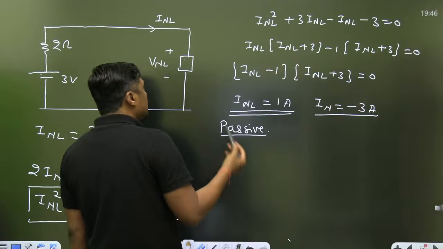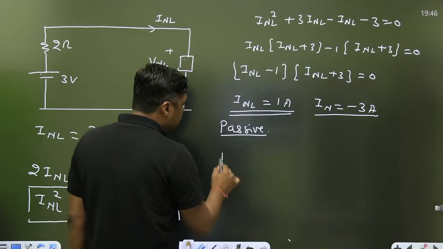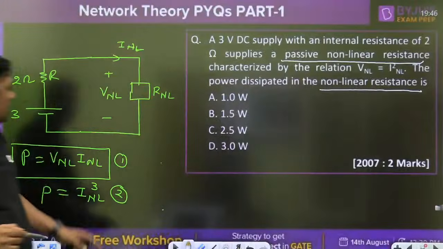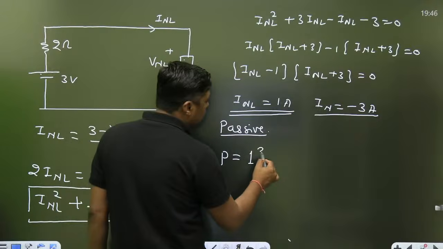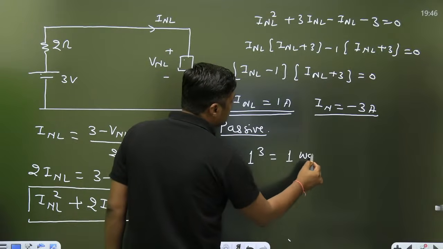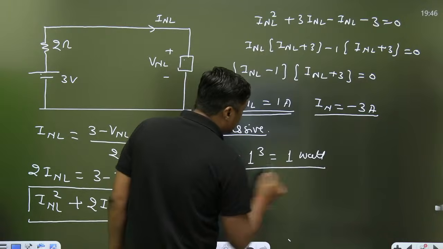There will be the power dissipation, and then what is the power dissipation? Already I have given you the formula, INL cube. INL cube means what? 1 cube. That is nothing but 1 watt. Answer for this question is 1 watt.